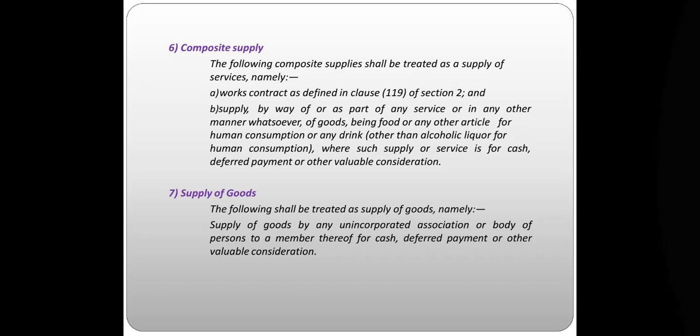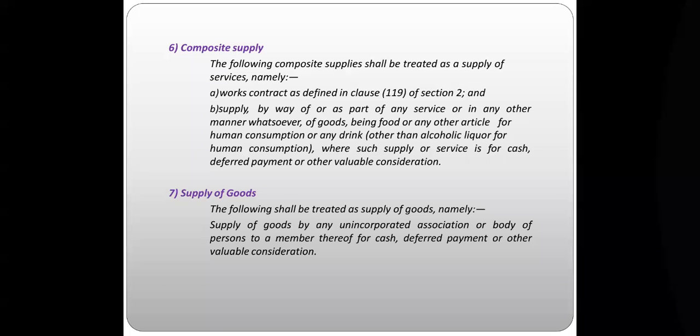Any unincorporated association, some association which is not incorporated and which is not having any value or existence currently, but such kind of association or body which does the supply to its members, particularly to its members, it may be for cash, or it may be for some kind of deferred payment.